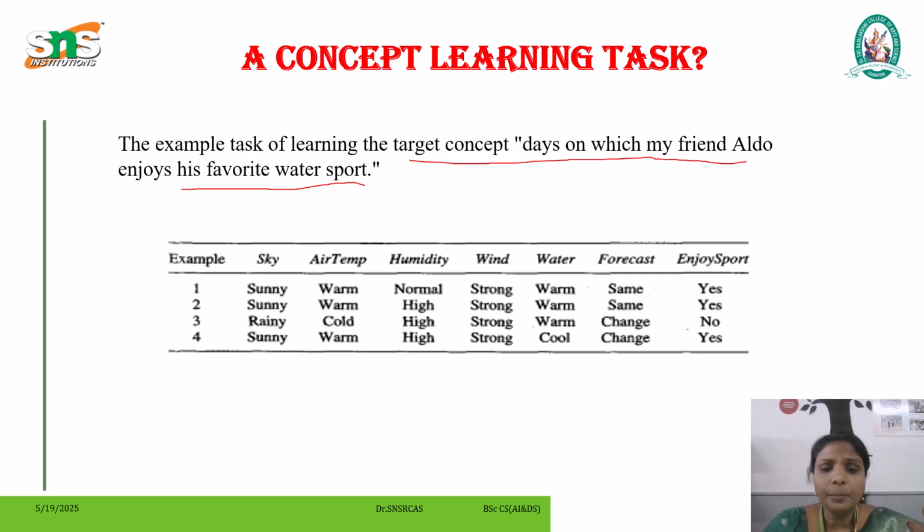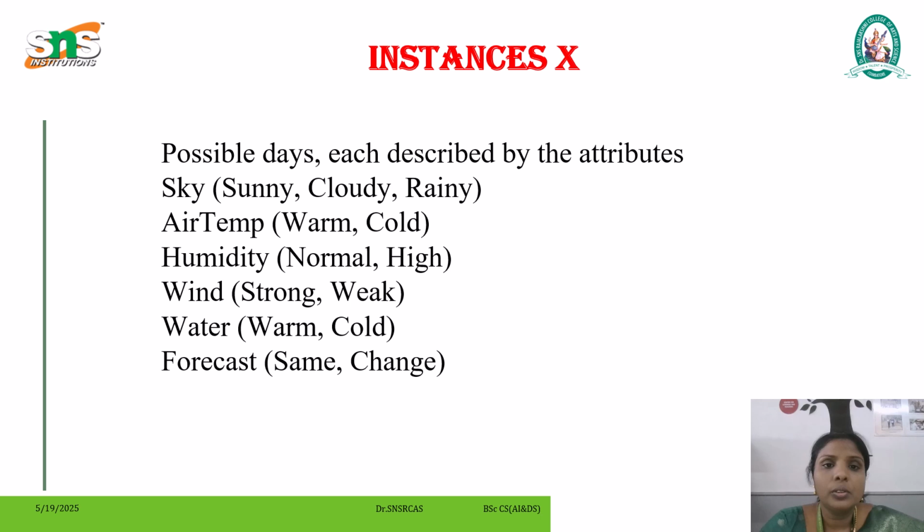Here we have a set of example days, each represented by a set of attributes. The attribute EnjoySport indicates whether or not Aldo enjoys his favorite water sport on this day.